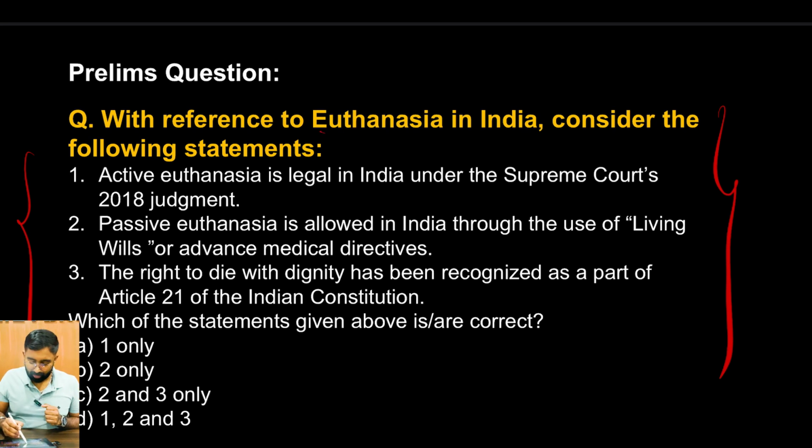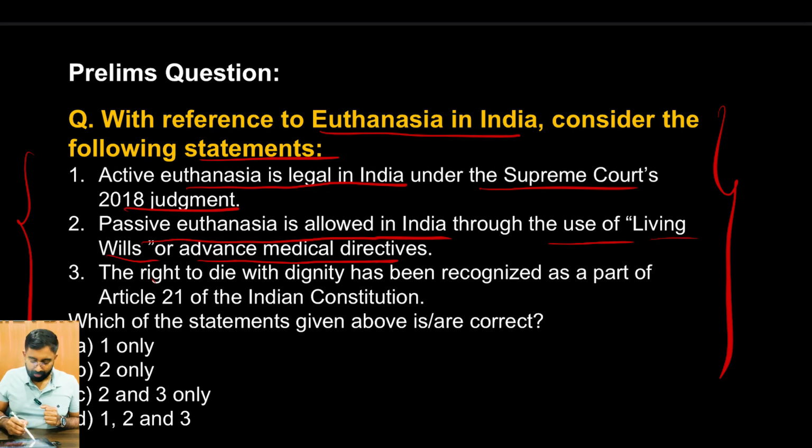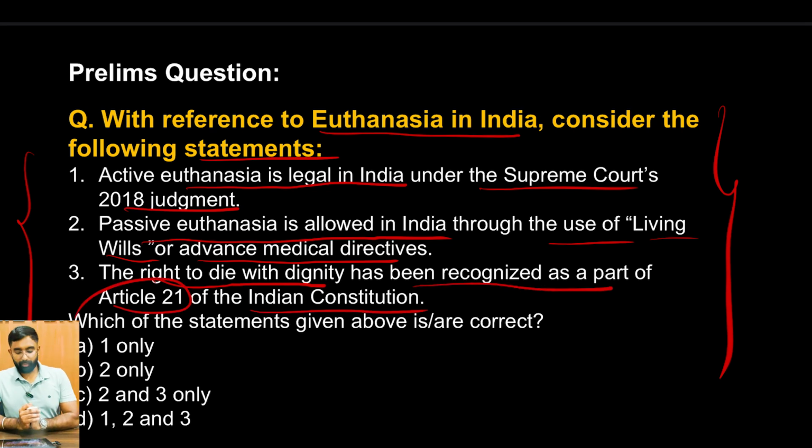With reference to euthanasia in India, consider the following statements. Active euthanasia is legal in India under the Supreme Court's 2018 judgment. Passive euthanasia is allowed in India through the use of living wills or advance medical directives. The right to die with dignity has been recognized as a part of Article 21 of the Indian Constitution. Which of the statements given above is or are correct?